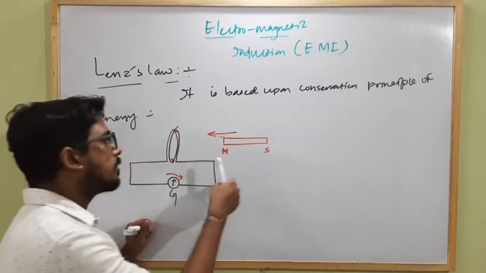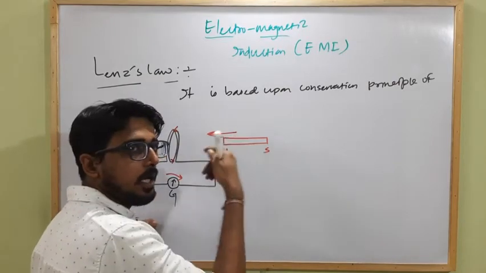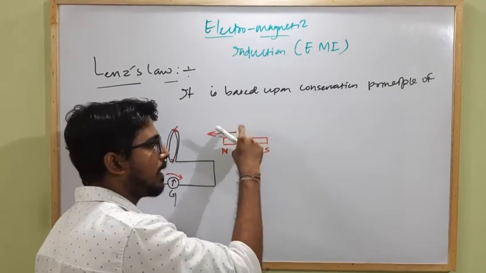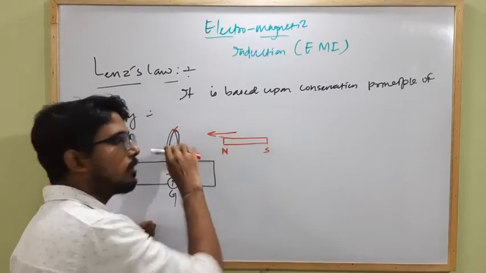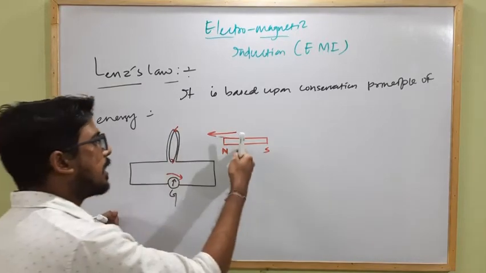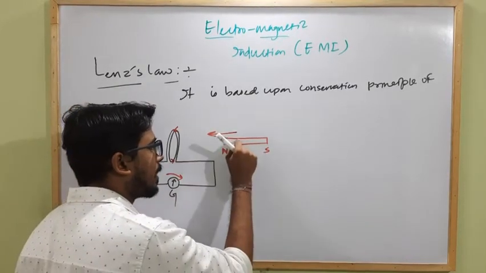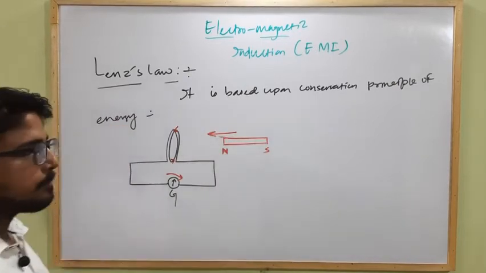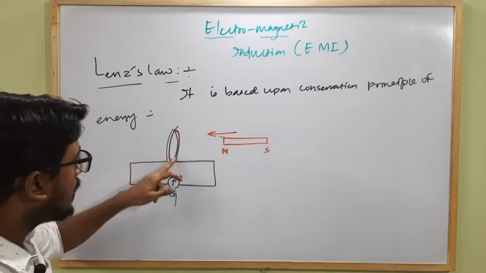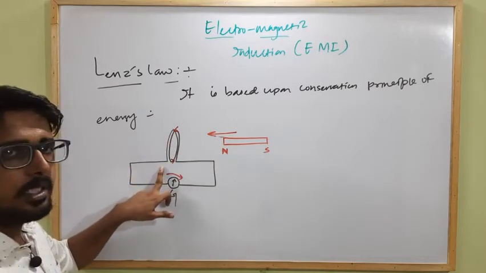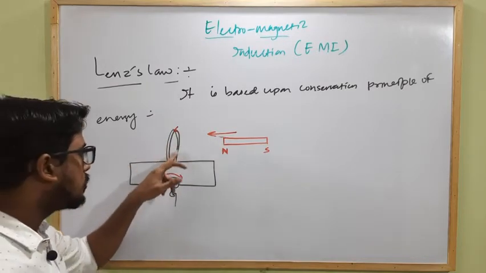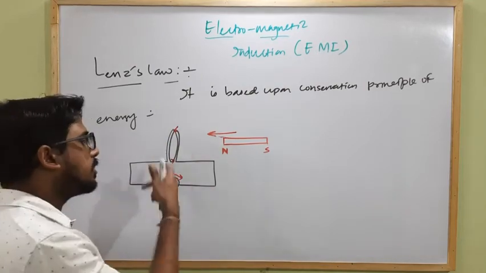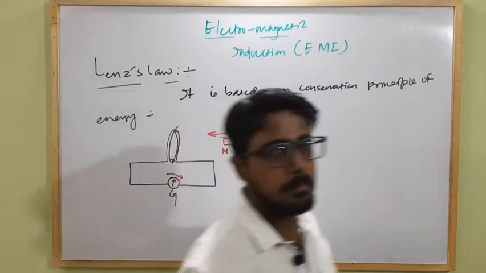That means when we are doing some work on this bar magnet, we are losing some energy, or we are giving some mechanical energy to this bar magnet to overcome this opposition. So the mechanical energy that we provided to this bar magnet to move it towards the circular coil causes an induced EMF in the circuit, and that induced EMF causes an induced current flowing through the circuit, due to which we get electrical energy.